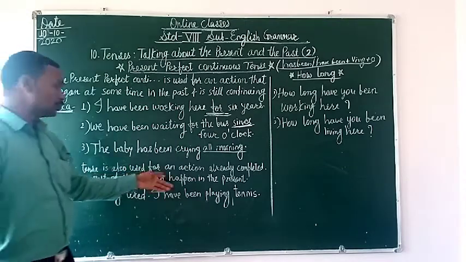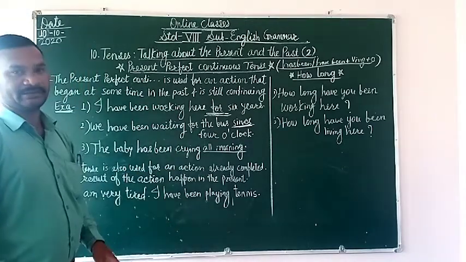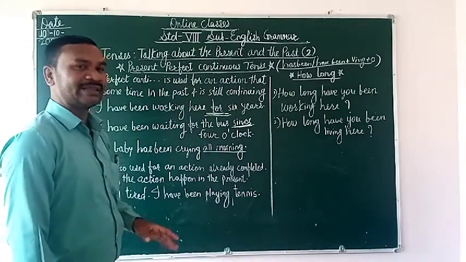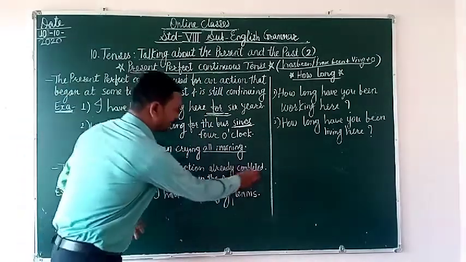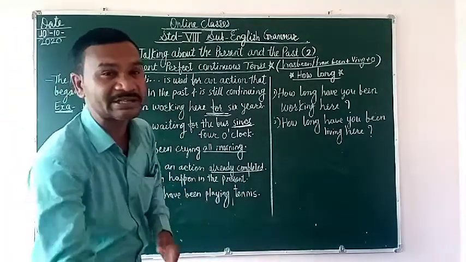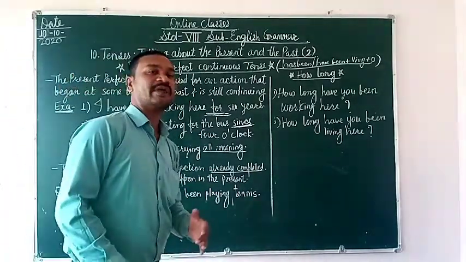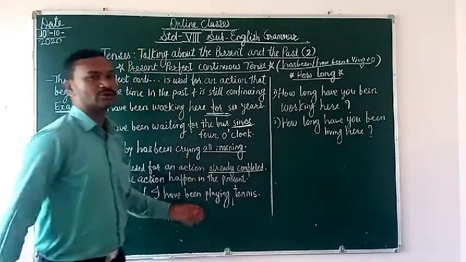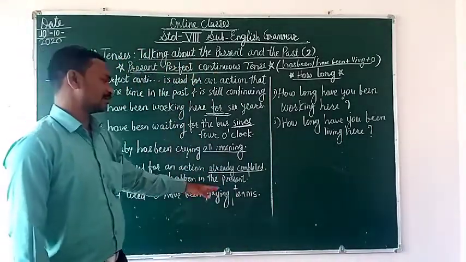You have to identify this tense. This tense is also used for an action already completed. There are some examples having the action already completed, and the result of the action happens in the present. That's why at that time also we have to use the present perfect continuous tense.